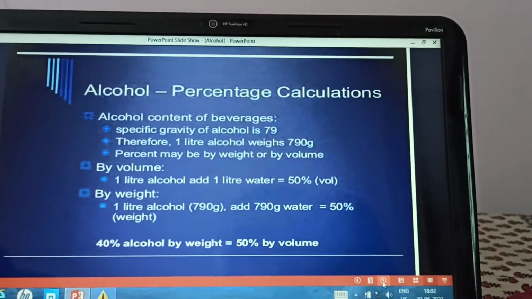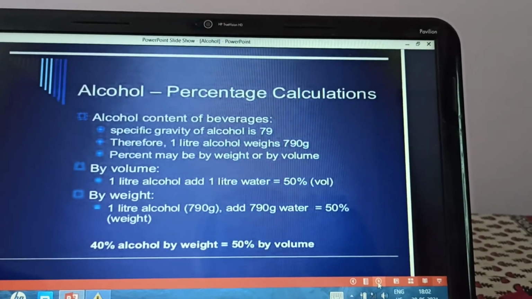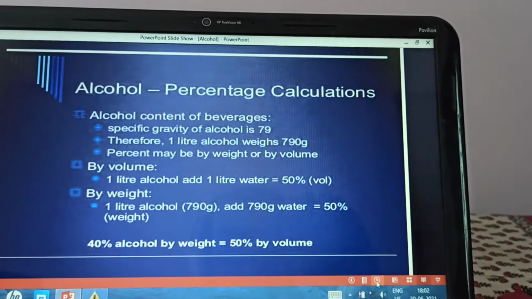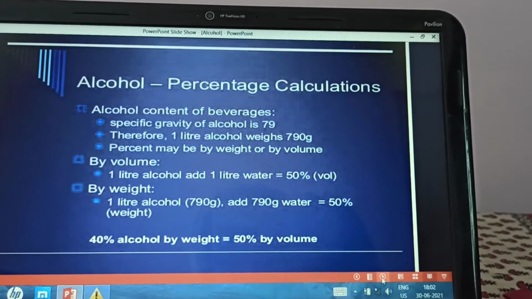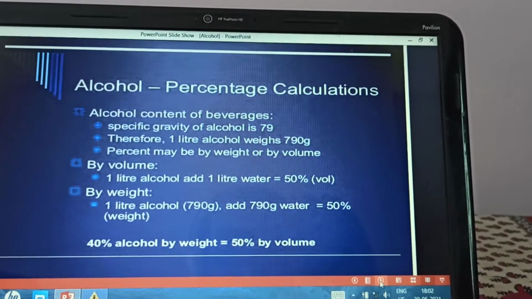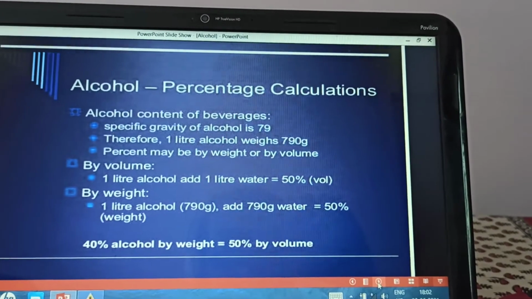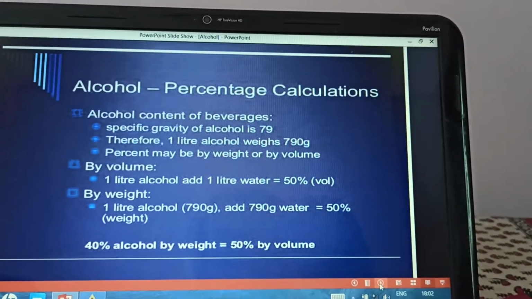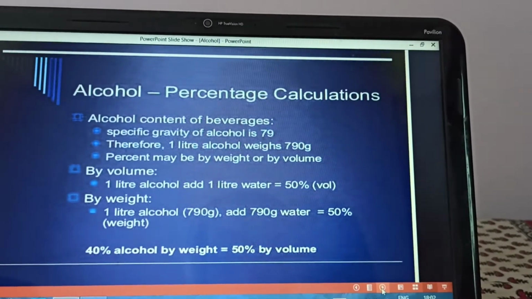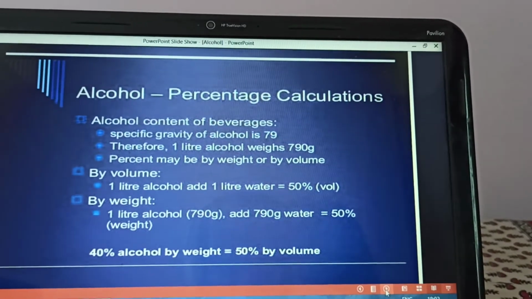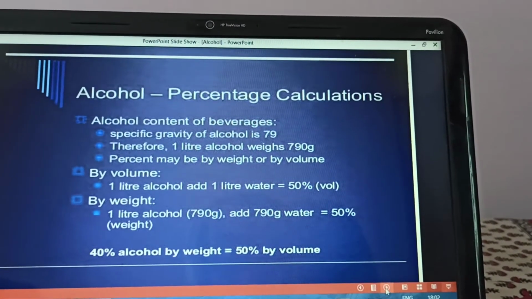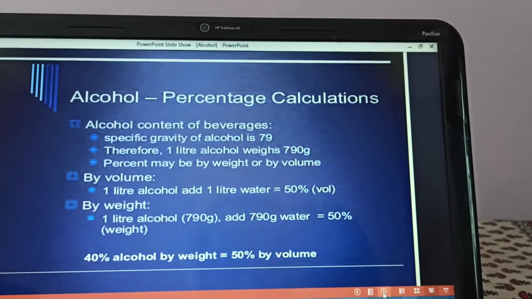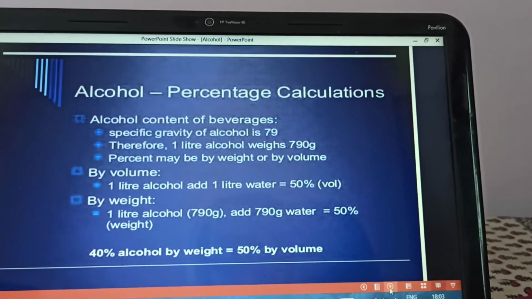Now how will you calculate the percentage of the alcohol? Specific gravity of the alcohol is 0.79, therefore 1 liter of alcohol weighs 790 gram. Percentage of alcohol can be calculated by weight or volume by volume. If we see by volume, 1 liter alcohol when it is added to 1 liter of water, it is equal to 50% of the volume.